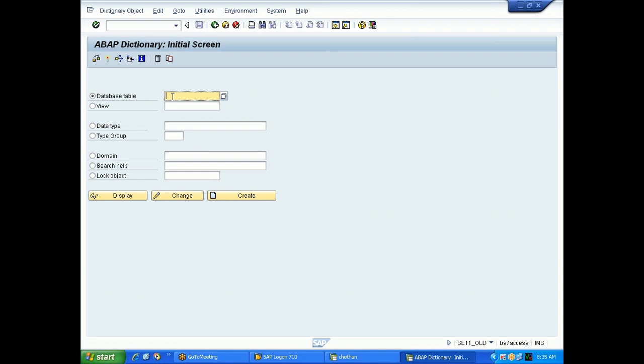Now the first thing is the database table. How to create a table and what is a table? Please make a note. A table is a combination of table structure and table data.